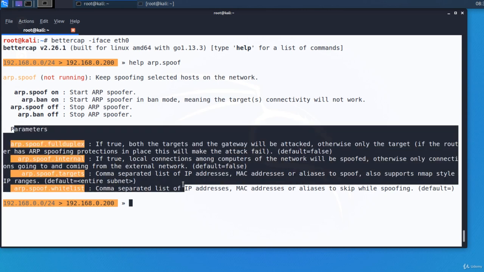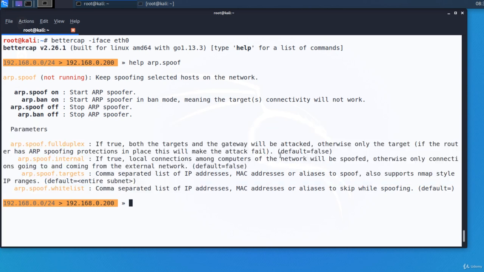We also see the available parameters of the module, a short description of each parameter, and its default value. There are two parameters or options that are of interest to us at this moment, arp.spoof.fullduplex and arp.spoof.targets.